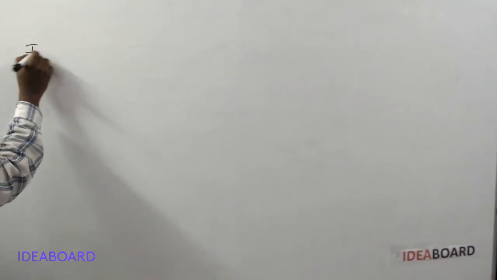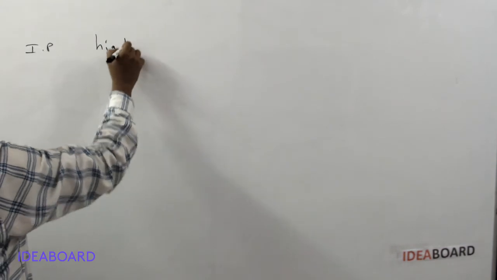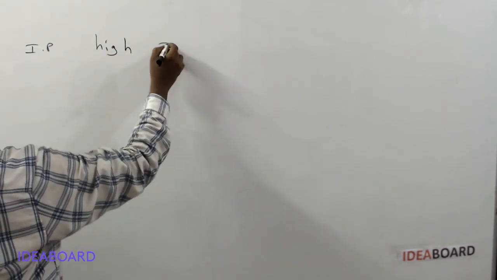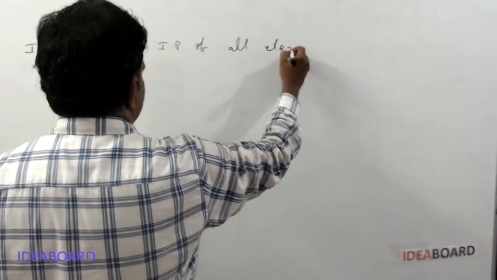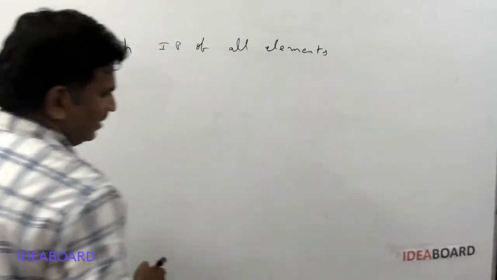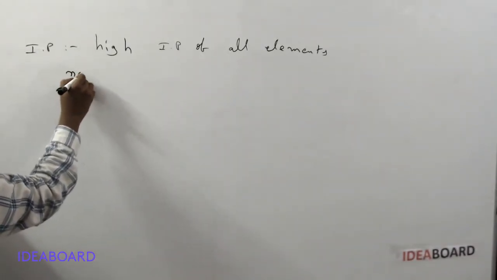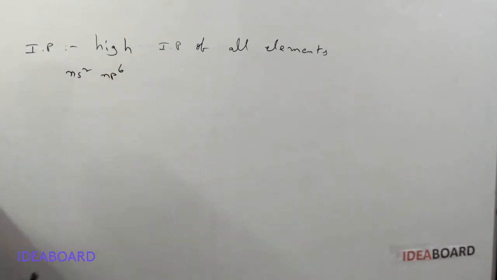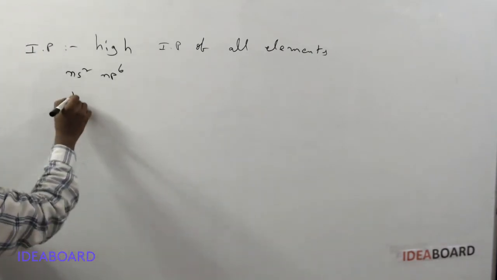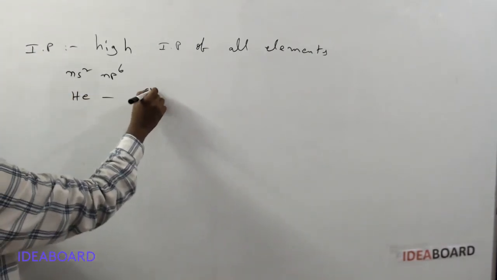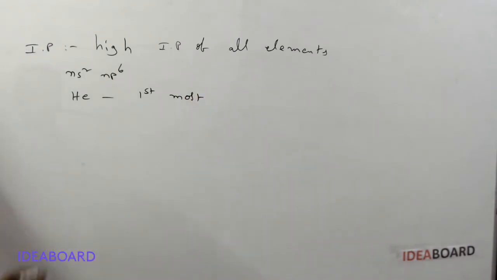Ionization potential values. The noble gases have very high ionization potential values of all elements of the periodic table. Okay, why do they have high ionization potential values? Because they have a completely filled ns2 np6 configuration, so they have the highest ionization potential of all elements. Helium is the element with the highest ionization potential.